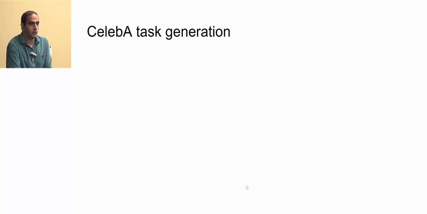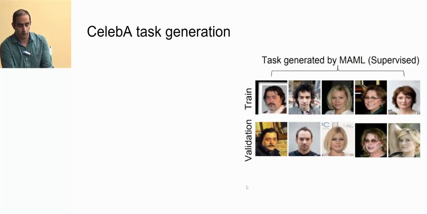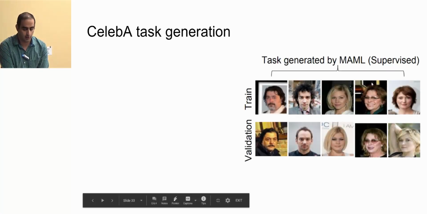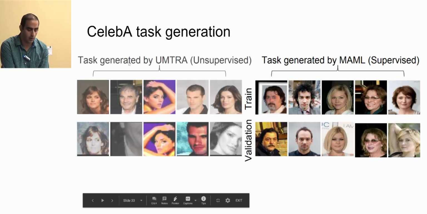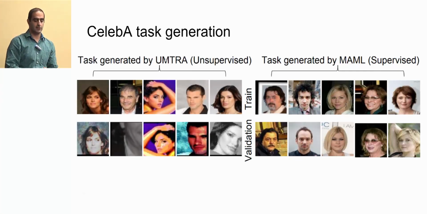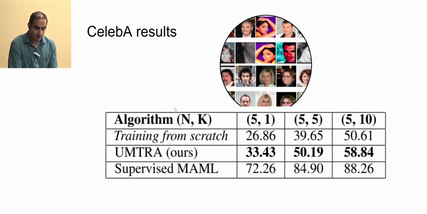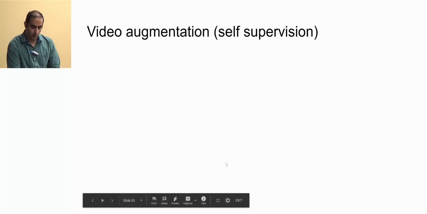So we also evaluated our method on CelebA. Here is how we generate tasks for CelebA when we use the supervised MAML algorithm. We again use AutoAugment on CelebA, so we just augment those images for each task. We flip or do different augmentations, and we use them for train and validation. And this is the result which we get. We still get much better results in comparison with training from scratch. And this is the supervised technique.